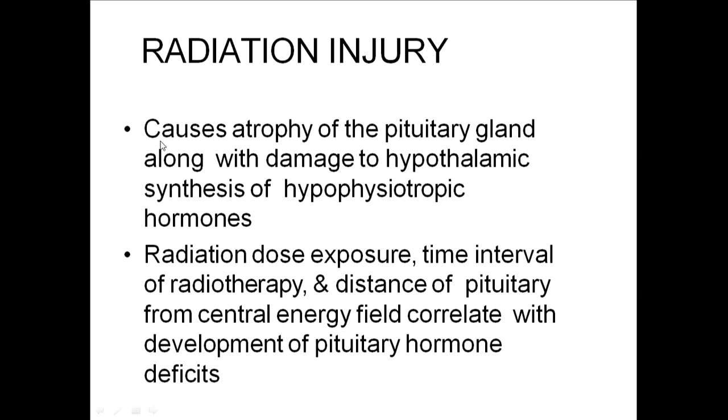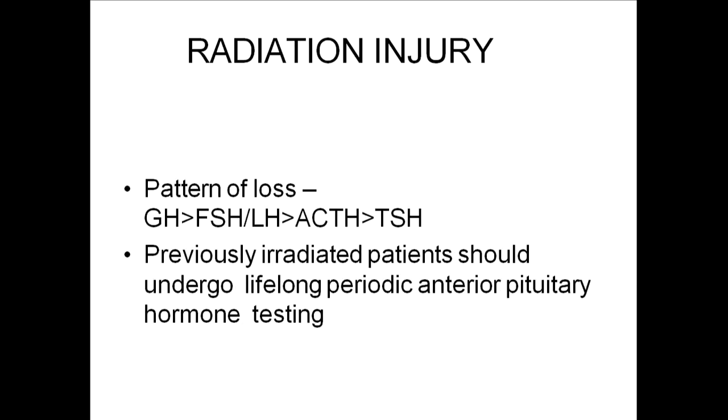Next is radiation injury. Radiation causes atrophy of the pituitary gland along with damage to the hypothalamus, so the hypothalamic hormones or pituitary hormones will not be synthesized or released, causing hypopituitarism. What determines the level of hypopituitarism is your radiation dose exposure, how much dose you are giving, the time interval, and the distance of the pituitary from the central energy field, from where you have inserted the probe of the radiation. These all determine the development of pituitary hormone deficits.